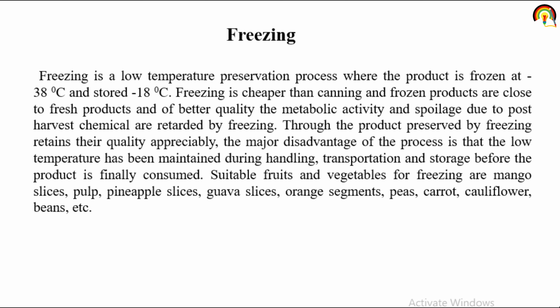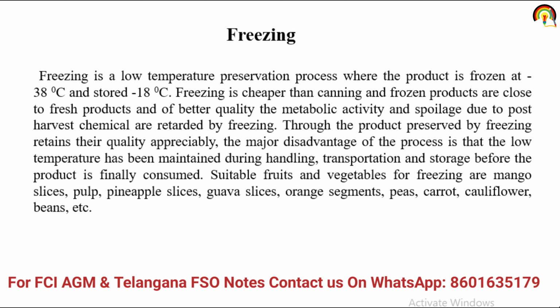The metabolic activity and spoilage due to post-harvest chemical changes are retarded, or we can say reduced, by freezing. The products preserved by freezing retain their quality appreciably. The major disadvantage of the process is that the low temperature has to be maintained during handling, transportation and storage. But the quality of this method is appreciable and it is less costly as compared to canning and drying methods of processing of fruit and vegetable.